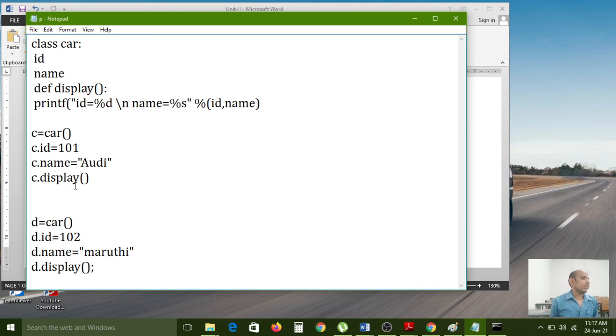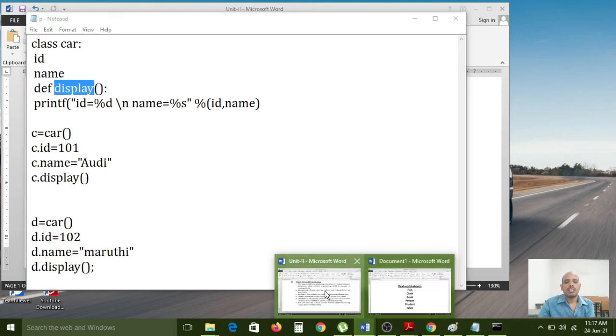It is holding the class members. What are the class members we have here? ID is one class member, name is one class member, and the display method is also one class member, right? These three are handled by the object, so that's why it is self-contained. I mean conceptually it is also a container.